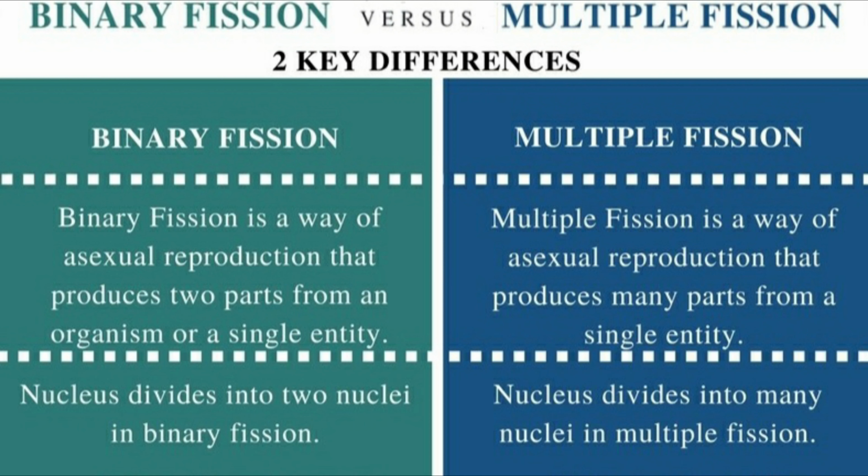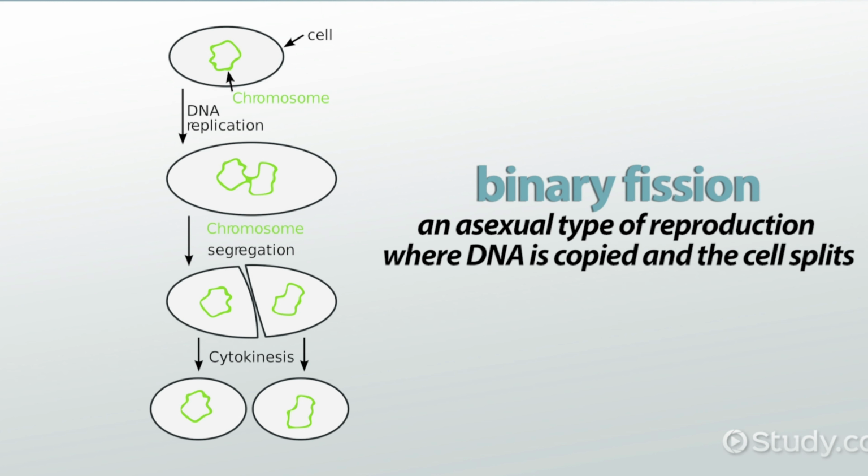Based on the number of daughter cells formed, it is classified into two types. First one, binary fission. Second one, multiple fission. Binary fission involves mitosis only, and consequently the resultant offspring are genetically identical to the parent.